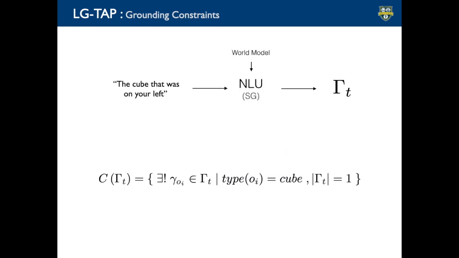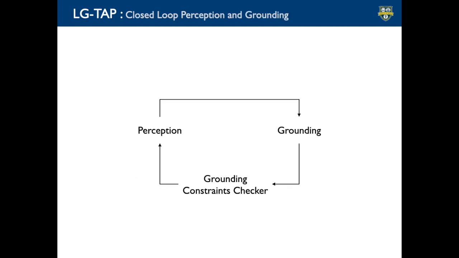For example, the grounding constraint for the sentence, "the cube that was on your left," states a rule indicating that there exists only one symbol in the inferred groundings, gamma sub t, representing an object of type cube. We then use these grounding constraints to close the loop between grounding and perception in our intelligence architecture. Given an instruction, the architecture first generates grounding constraints for it.